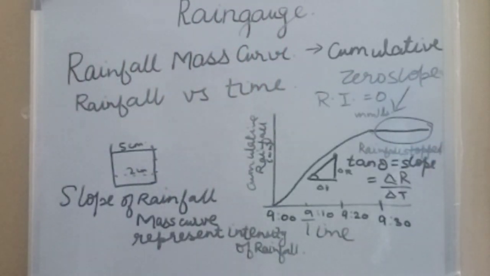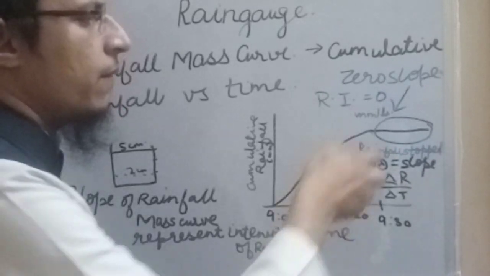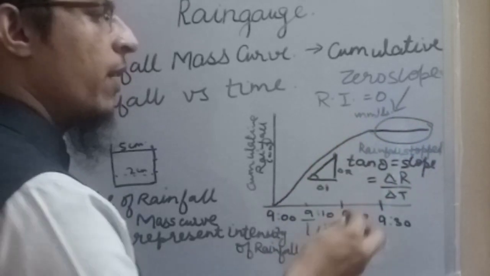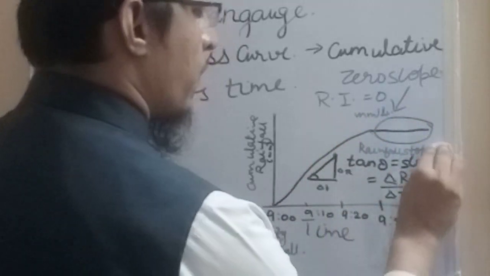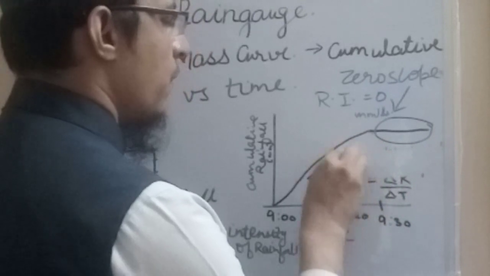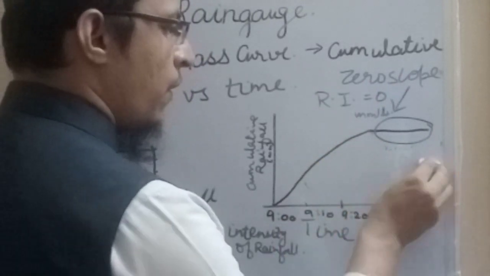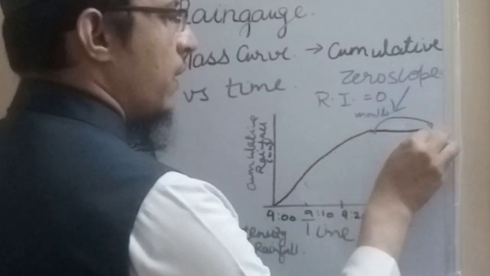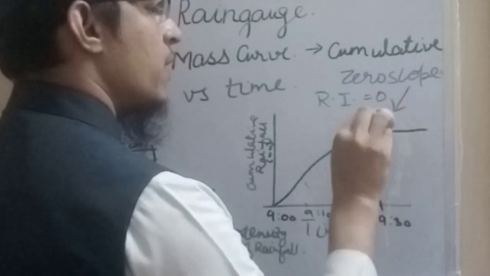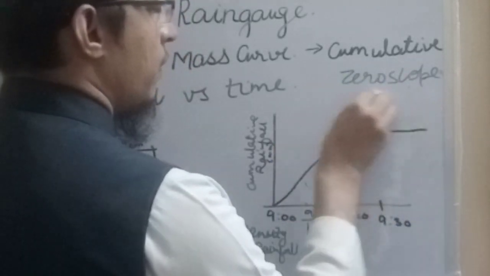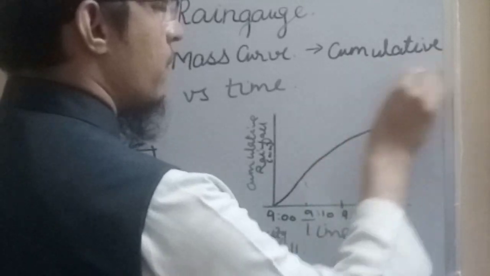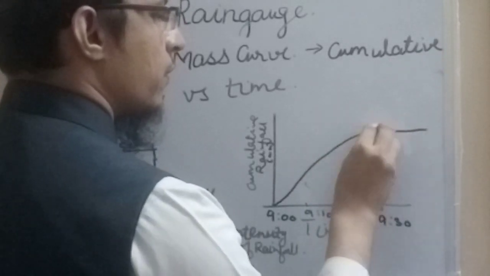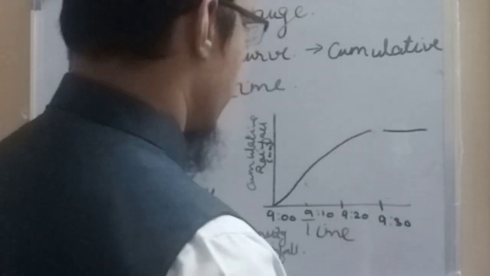So in this way, this rainfall mass curve is very important in knowing the rainfall intensity and the duration of rainfall. Whenever the rainfall has stopped, it will be a flat curve. So we will get the duration of the rainfall storm, or the intensity of rainfall at any instant. This is an important curve that is obtained from recording rain gauges.